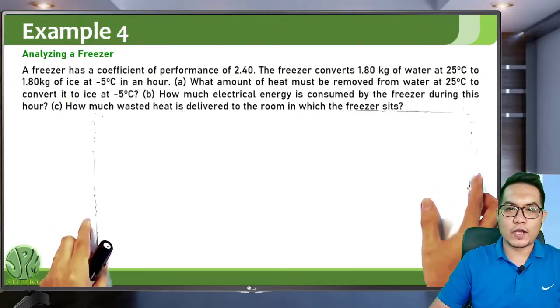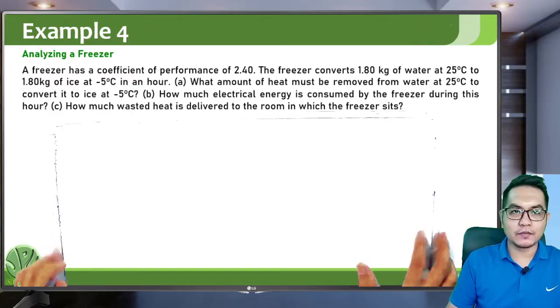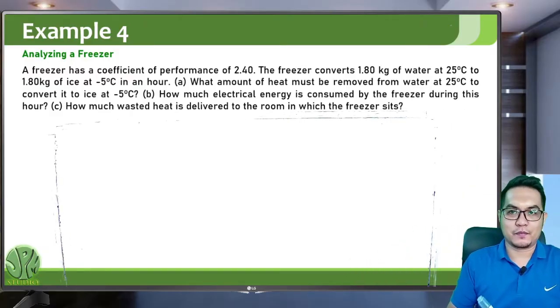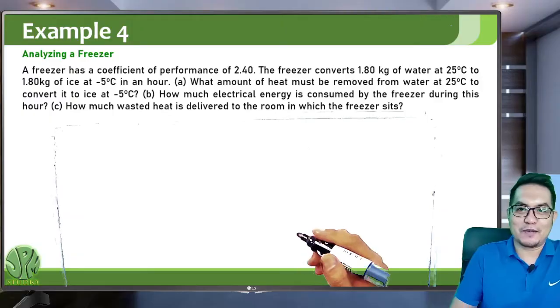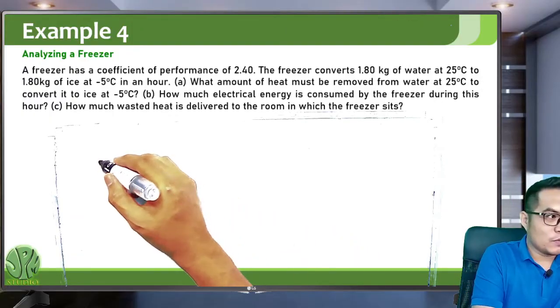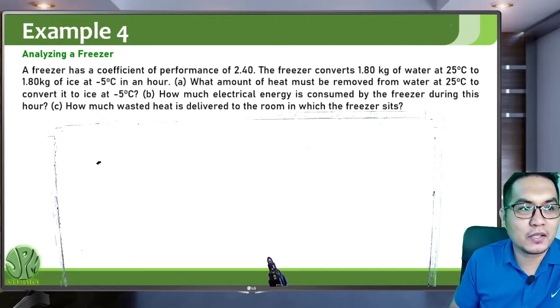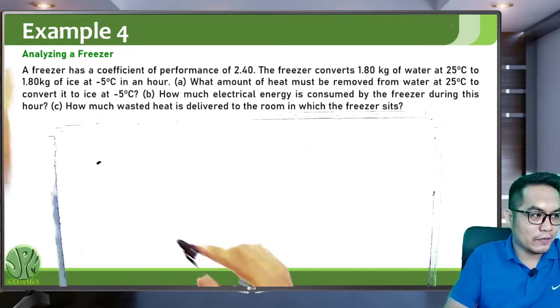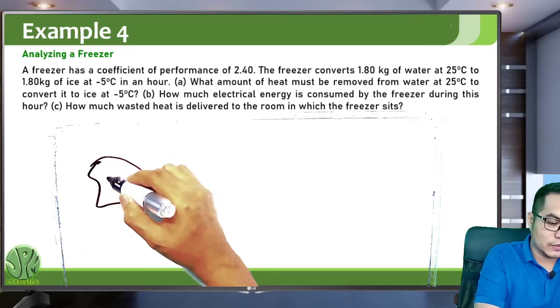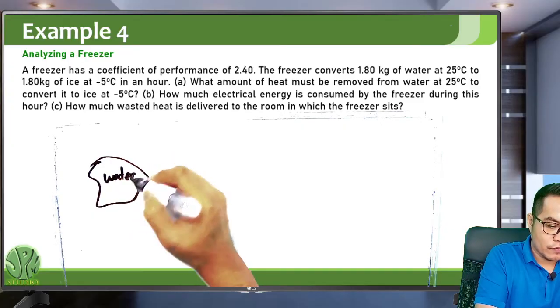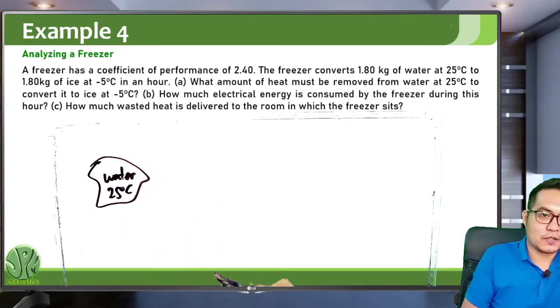The first question is actually a problem of calorimetry, so you need to draw your solution here first. First, you have liquid water at 25 degrees Celsius.